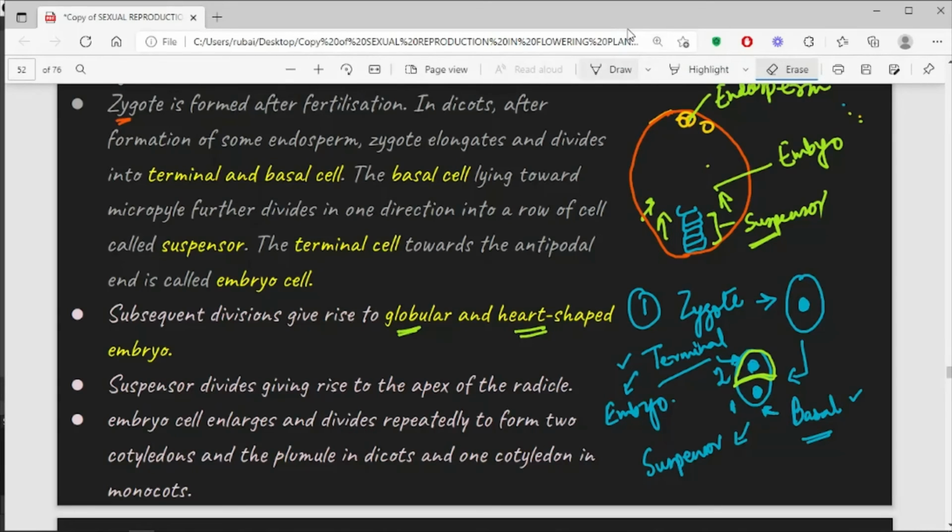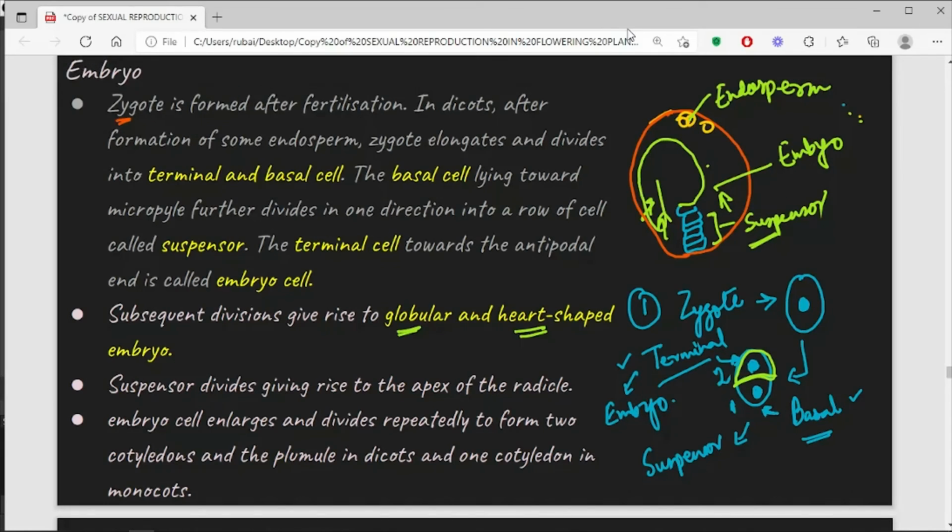So it will eventually form the two cotyledons, right? So this part will be termed as the plumule, which will give rise to the shoot system, and the suspensor gives rise to the radicle, which eventually will give rise to the root system.